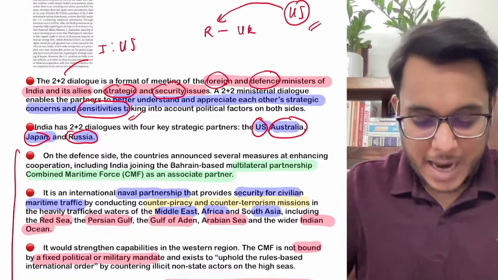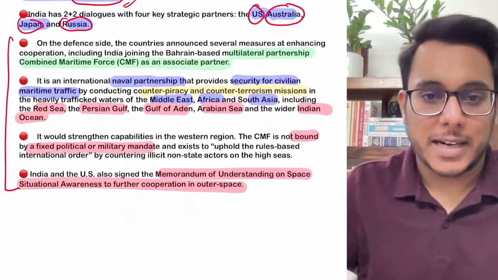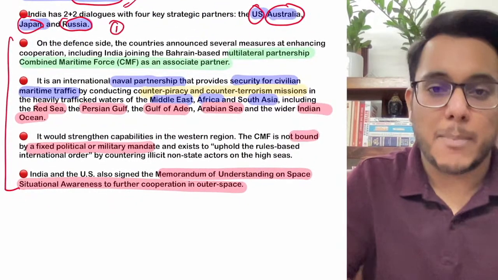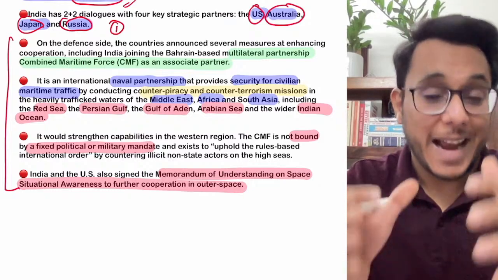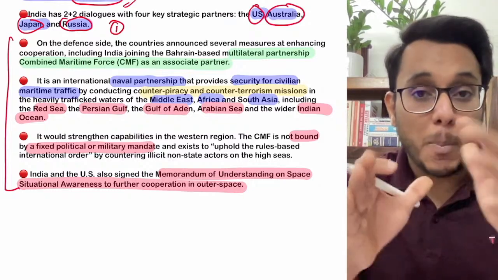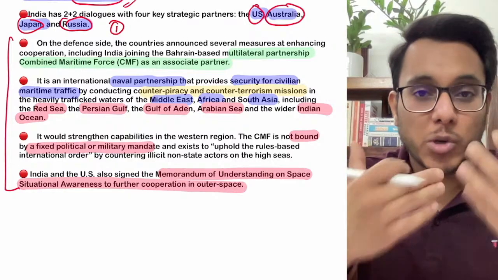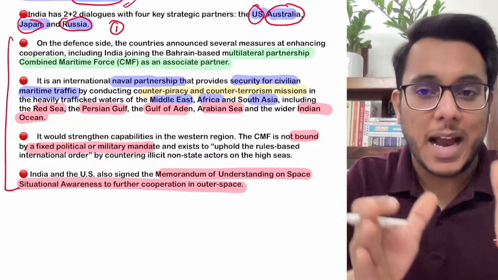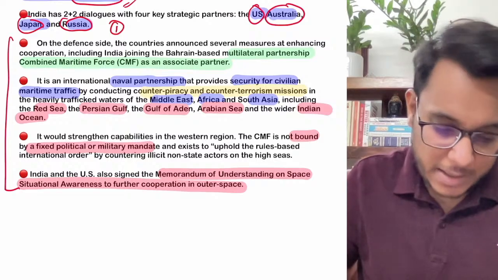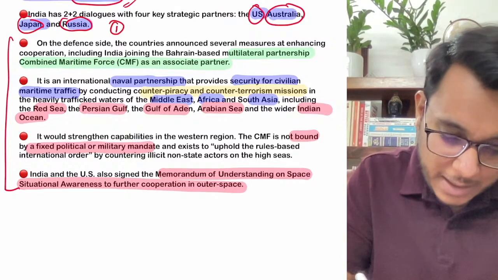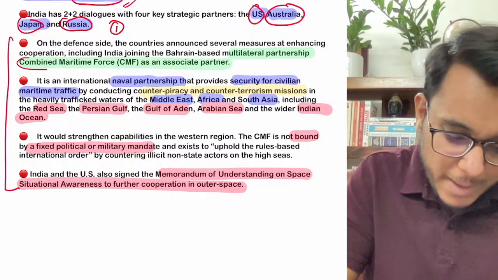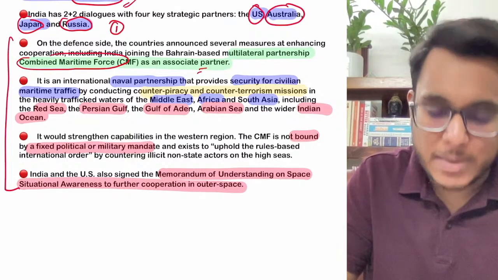Now fine, I will be telling you what the key takeaways are. Now number one, what has happened guys, India has decided that in order to strengthen anti-piracy efforts and make the sea lanes safer and more secure, India has become an associate partner at the Combined Maritime Force.